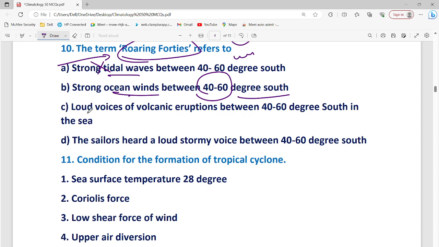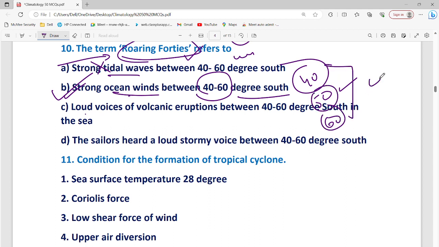I would say the answer is B, because roaring 40s, furious 50s, and shrieking 60s are the names of the westerlies in the southern hemisphere. At 40 degree latitude it is called roaring 40s, at 50 degree the furious 50s, and at 60 degree the shrieking 60s.